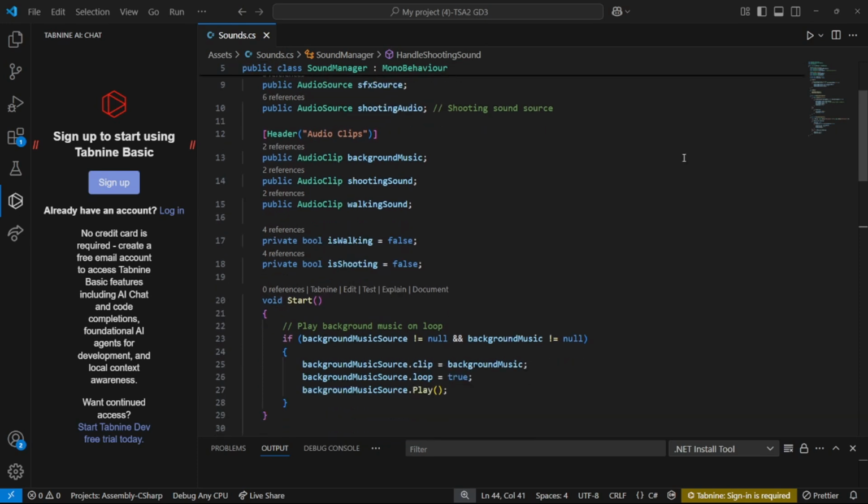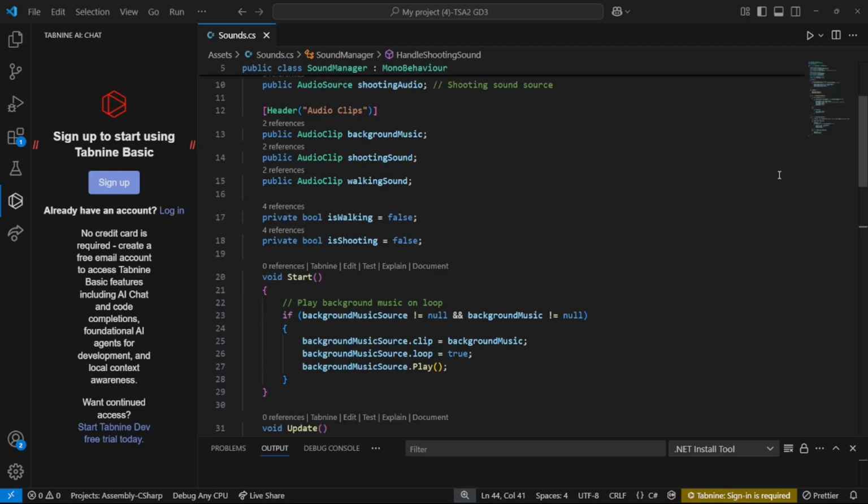Next, for the audio clips, background music, shooting sound, and walking sound are the variables that store the audio files we want to play. And lastly, the Boolean variables: isWalking checks whether the player is currently moving, and also isShooting checks whether the player is currently shooting.